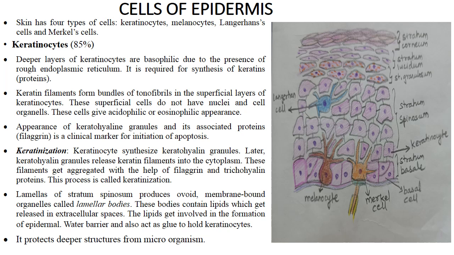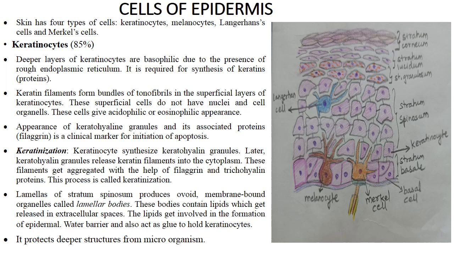Keratinocytes synthesize keratohyalin granules. Later these keratohyalin granules will release keratin filaments in the cytoplasm, and the keratin filaments will get aggregated with the help of filaggrin, and this process is known as keratinization. Then the cells of stratum spinosum provide ovoid membrane-bound organelles.